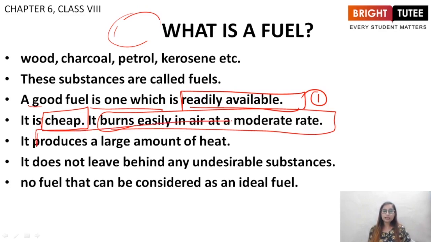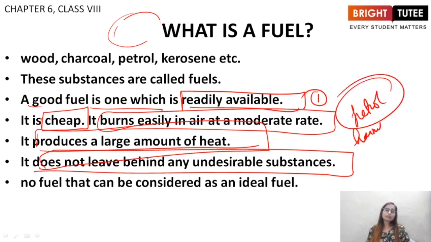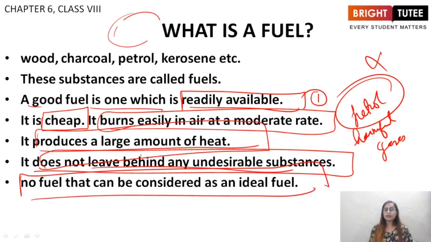It should produce a large amount of heat. Basically, if we burn 5 grams of it, we should be able to obtain a large amount of energy from it. It does not have to leave behind any undesirable substances. Basically, when we carry out the combustion of petrol, a lot of harmful toxic gases are released. So it is not a good fuel, right? So a good fuel does not leave behind any undesirable substances, and no fuel is present basically that we can call as an ideal fuel. So these were the characteristics of a good fuel.